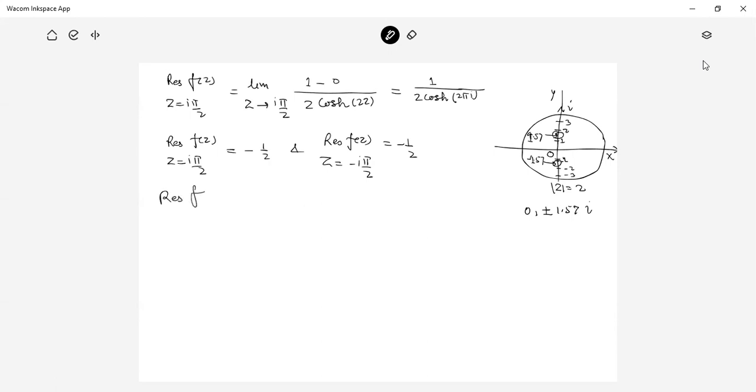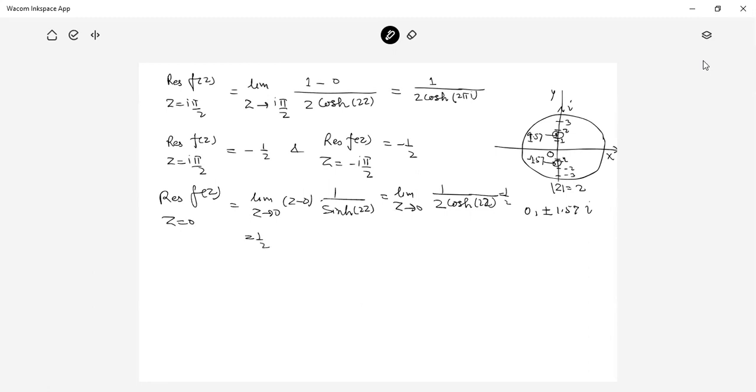Now the residue of f(z) at z = 0 is limit z tends to 0 of (z − 0) into 1 upon sinh 2z, which is limit z tends to 0 of 1 upon 2 cosh 2z, that is 1 by 2.